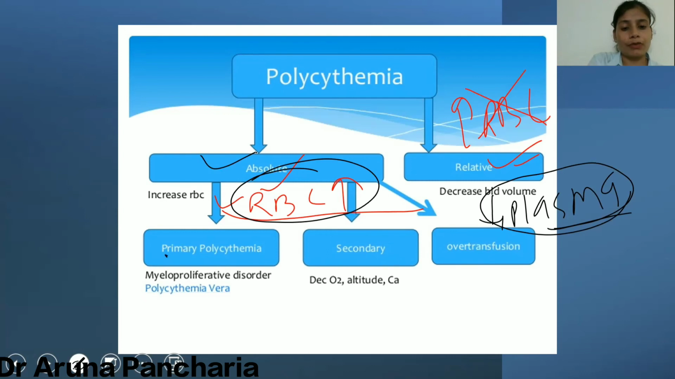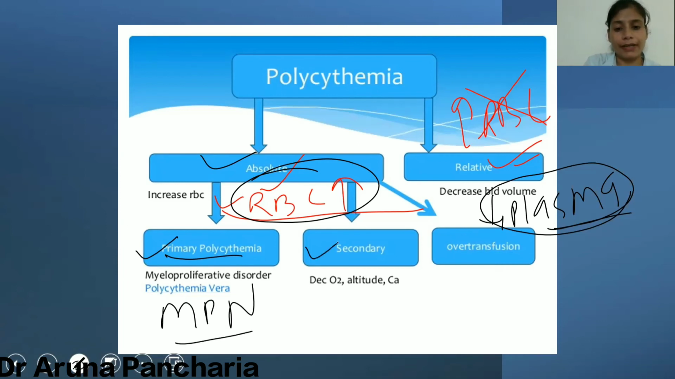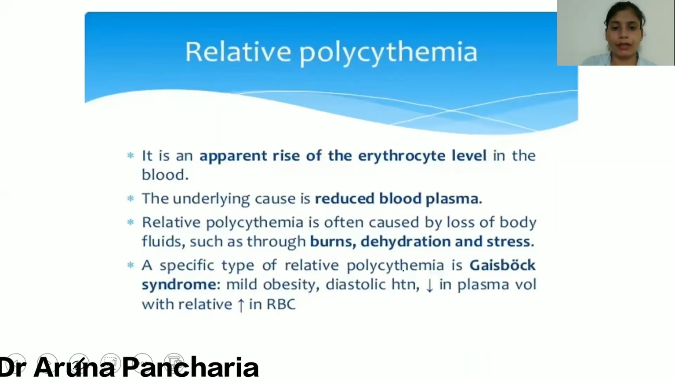Absolute polycythemia can be of two types: primary polycythemia when the cause is MPN; secondary polycythemia when the cause is decreased oxygen, as in the case of high altitude, or because of a secondary malignancy, or when the patient is over transfused, and in the case of over transfusion, the RBCs are more in the blood. Now, as I told you, in the case of relative polycythemia, this is just an apparent rise in the erythrocyte level because of the reduced blood plasma.